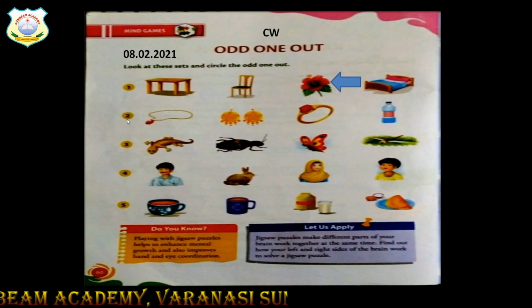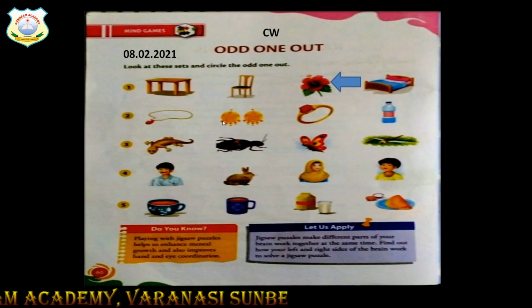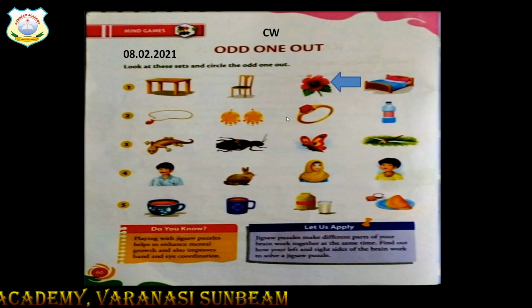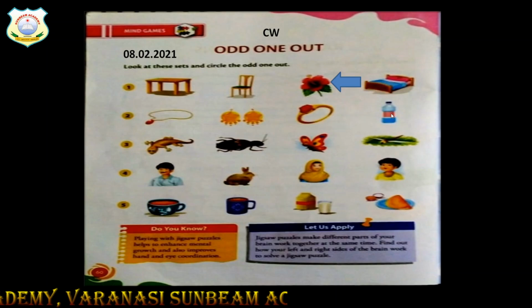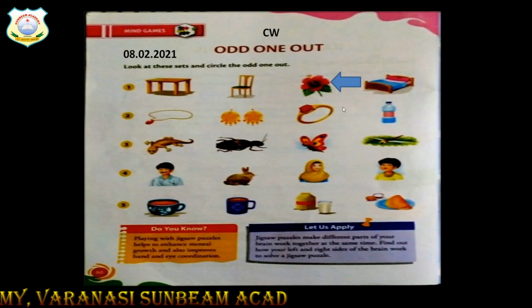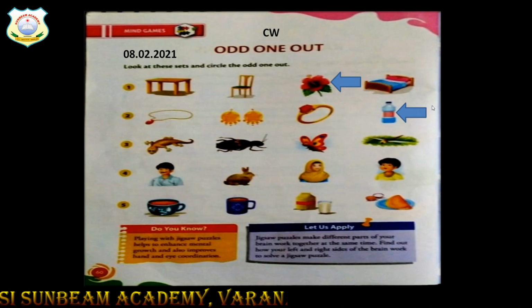Now here you can see a necklace is here, earring is also here, finger ring is also here, but here is bottle also. Why bottle is here? I don't think it is. These are ornaments, and in the ornaments there is any use of bottle. I don't think so. So bottle is odd one out.